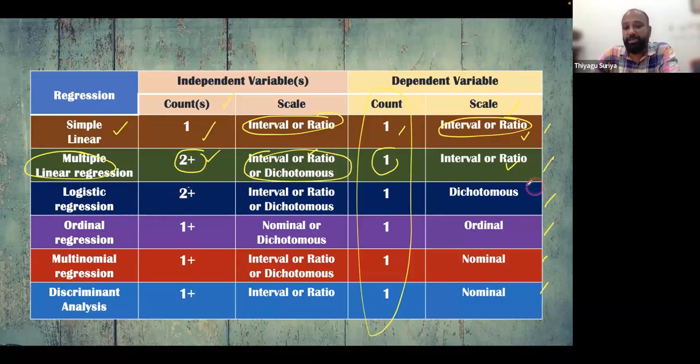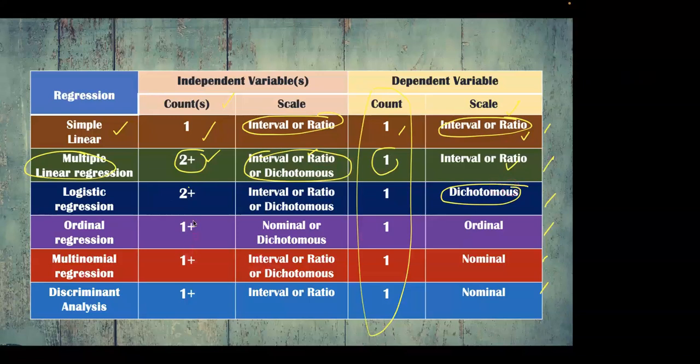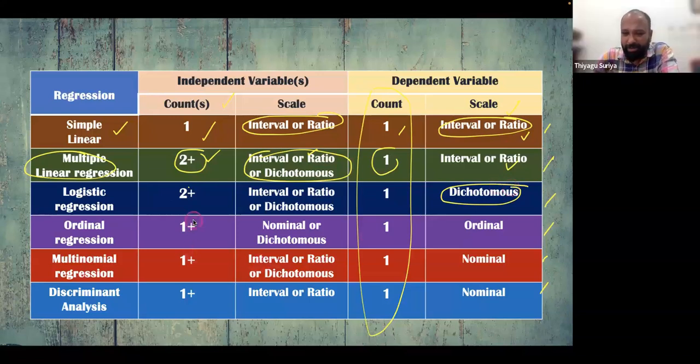And logistic regression, the main thing, your dependent variable is dichotomous. What is meant by dichotomous? Any idea? Dichotomous means two values, a nominal variable with only two values, like yes or no, pass or fail, success or unsuccess, or trained or untrained. That kind of binary basis only. That's called dichotomous. And in logistic regression, your independent variable is interval ratio or dichotomous.